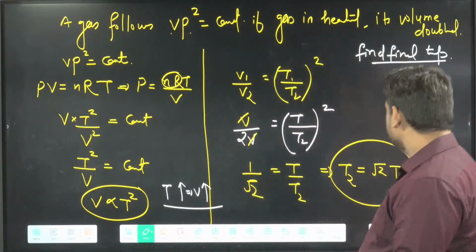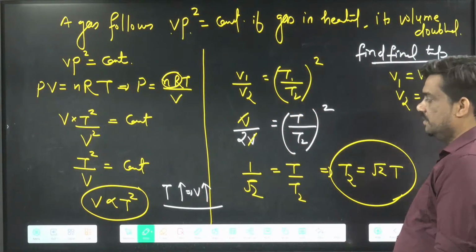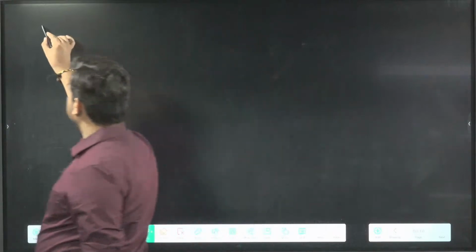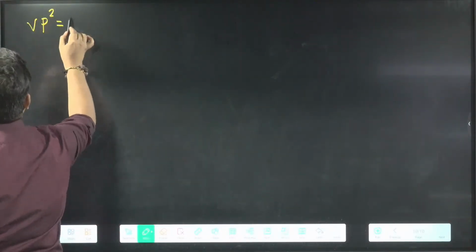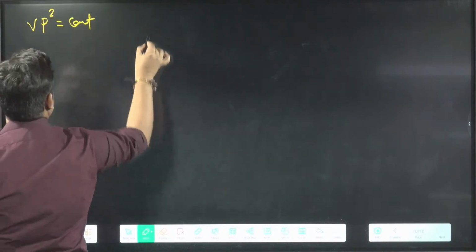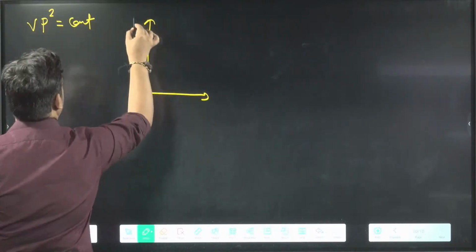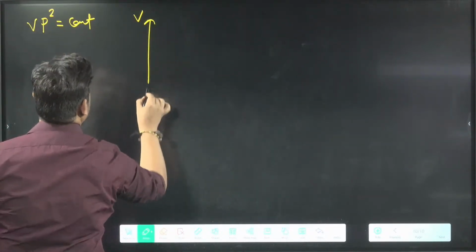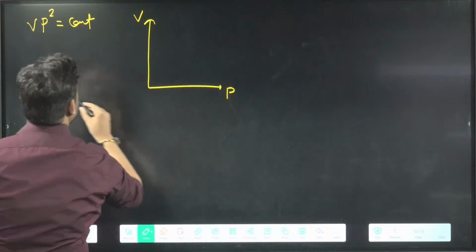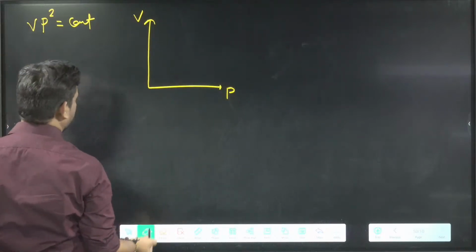Okay, so I will write in this one. If you say PV square, or we can say VP square equal to constant. First graph they are asking, what is the graph between volume and pressure, okay? And you know that volume and pressure graph is asked here in this one. We can say volume or pressure volume, anything they can give you, okay?